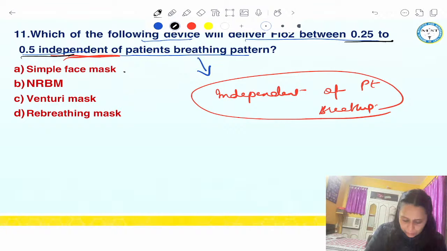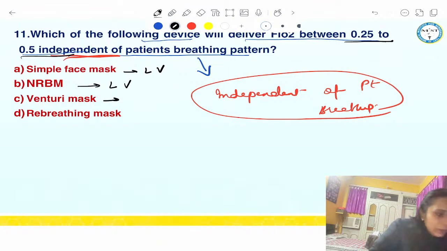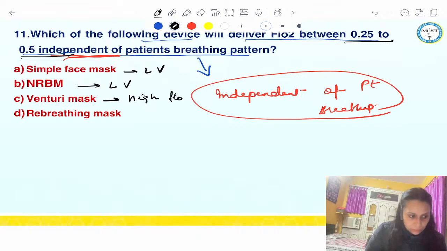Okay. So again, coming back on the question, just by this much knowledge, between FiO2 0.25 to 0.5 independent of the patient breathing pattern. Simple face mask is low flow variable FiO2 delivering device. NRBM is low flow variable FiO2 delivering device. And Venturi mask is your high flow fixed FiO2. So this would be the answer. Rebreathing mask is again low flow variable FiO2 delivery device. So answer will be Venturi mask. Got it? So answer is Venturi mask.